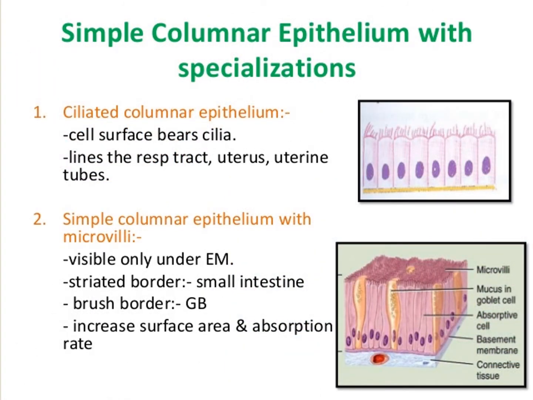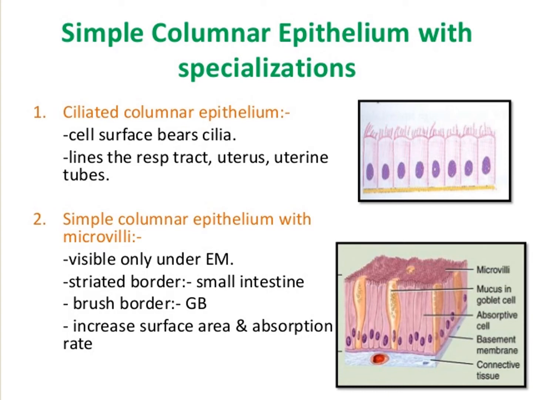Simple columnar epithelium. It is composed of a single layer of slender, elongated and pillar-like cells.